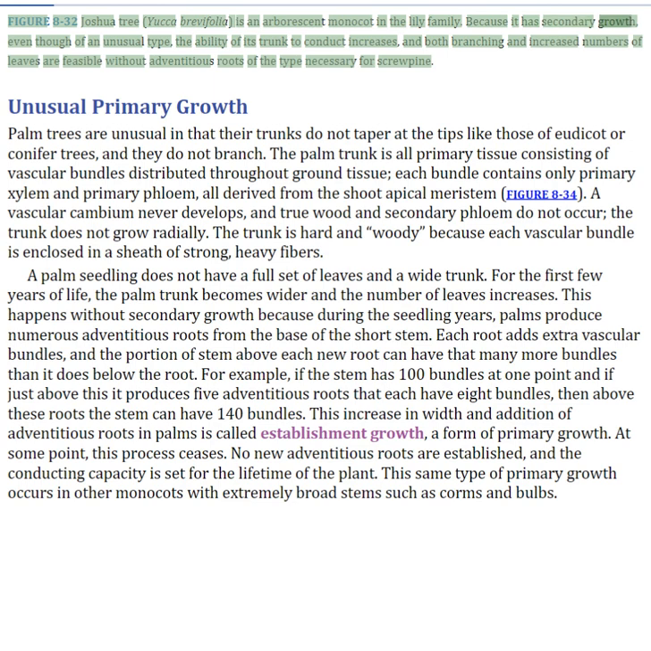Figure 8.32. Joshua tree is an arborescent monocot in the lily family. Because it has secondary growth, even though of an unusual type, the ability of its trunk to conduct increases, and both branching and increased numbers of leaves are feasible without adventitious roots of the type necessary for screw pine.